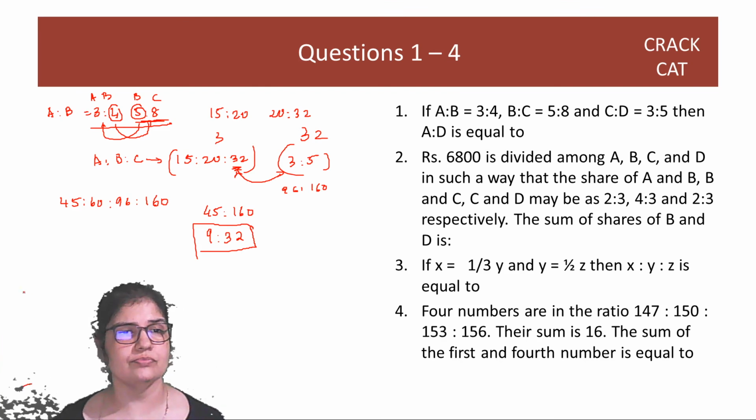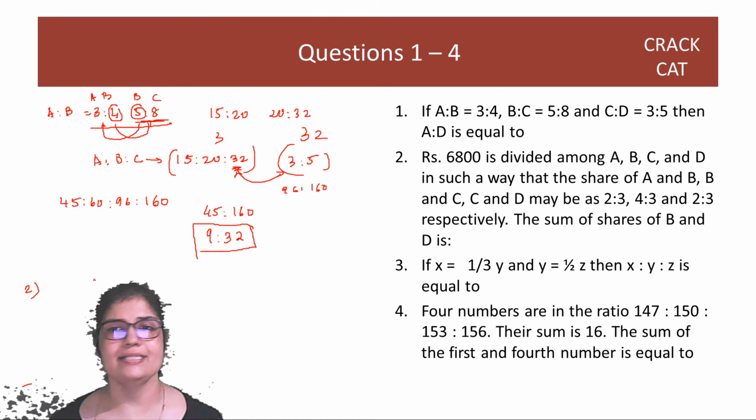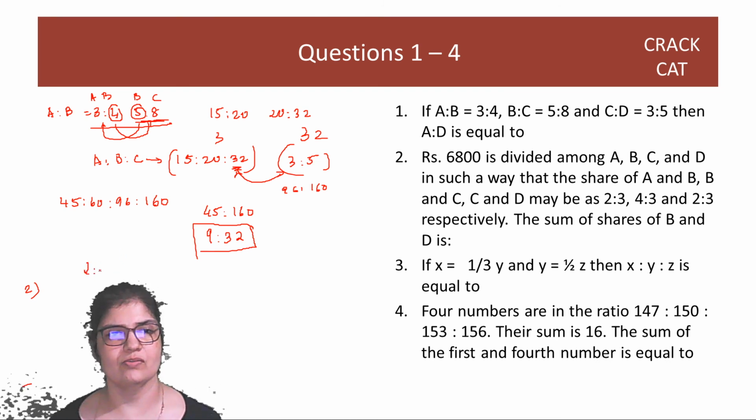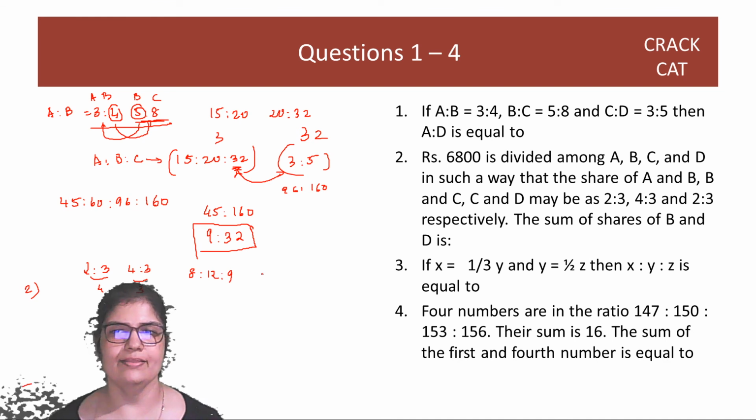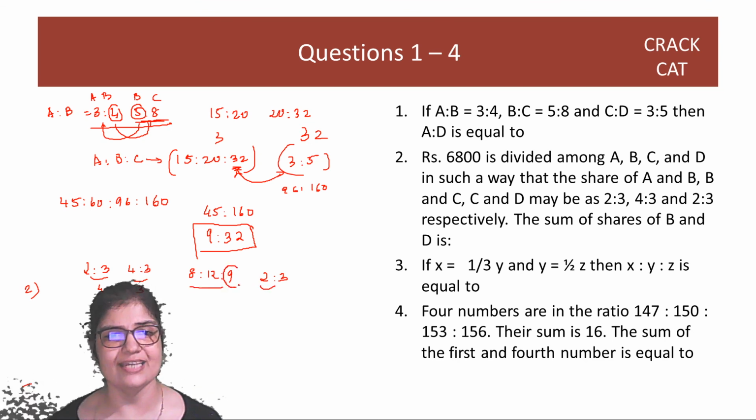So second question. 6800 A, B, C and D. A and B is 2:3 and B and C is 4:3. So multiply this with 4, multiply this with 3. So you will get 8:12:9. And then C and D is 2:3. So again, इसको 2 से multiply करो, इसको 9 से multiply करो. See, we are making C equal, guys.